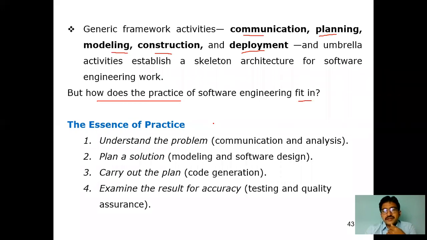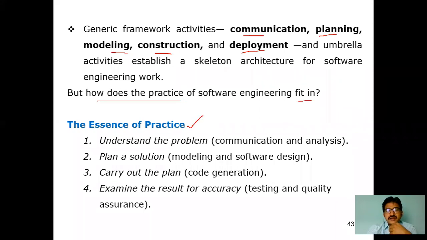Why do we have practicals? Because to get more knowledge we have to improve our skills. We have some practical laboratories as well. Practice means how you are going to make a way for these framework activities. That is the scope of these software engineering practices.